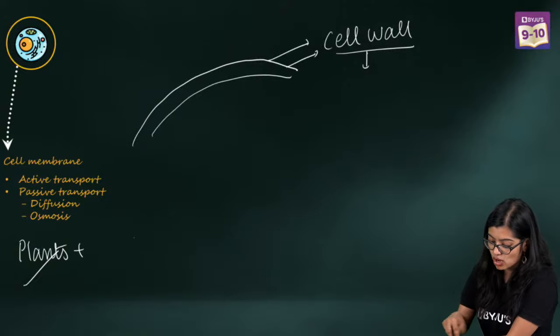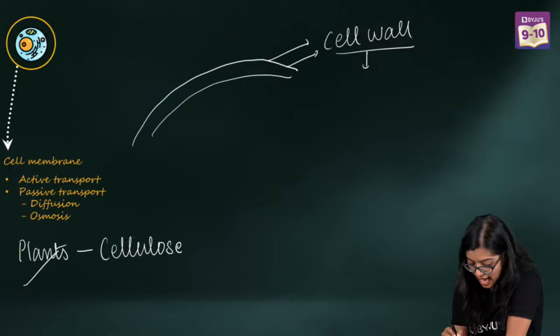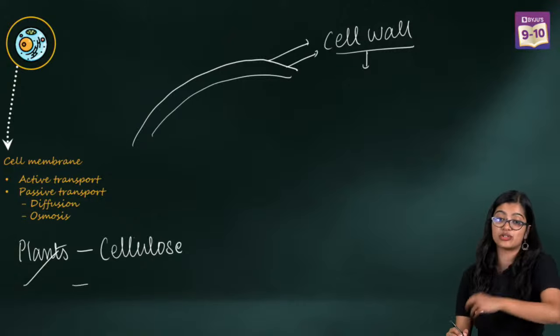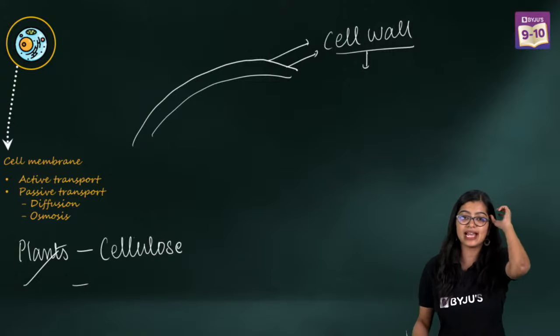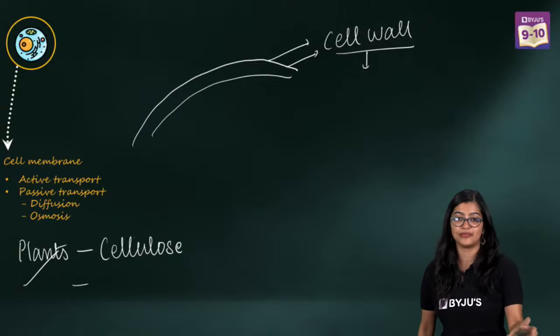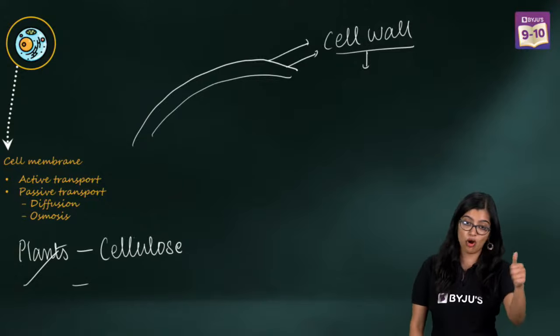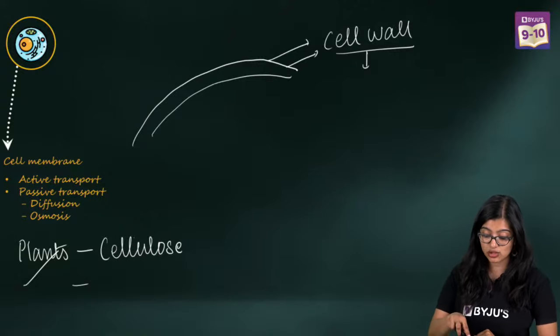Now, in the case of plants, this is made up of cellulose, right? And what is the function of the cell wall? Can you tell me quickly in the chat? Very simple and easy. Cell wall is made up of cellulose in the case of plants.